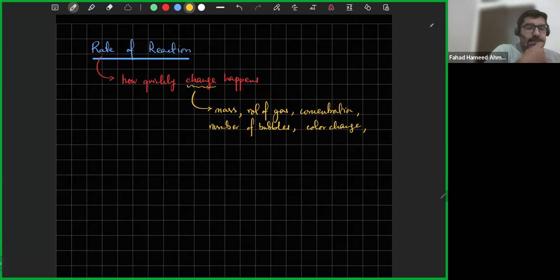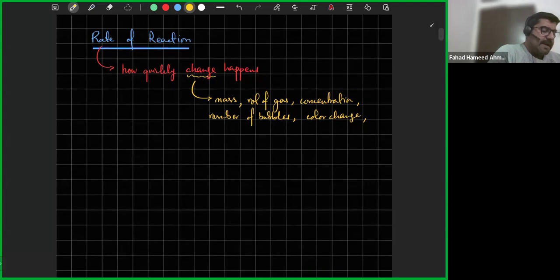What else? Can we think of something else changing in a chemical reaction? So what can we have? What else could it be? Asif, any idea? Any option? What else could be changing? We can have volume, gas, color change, lots of things happening.